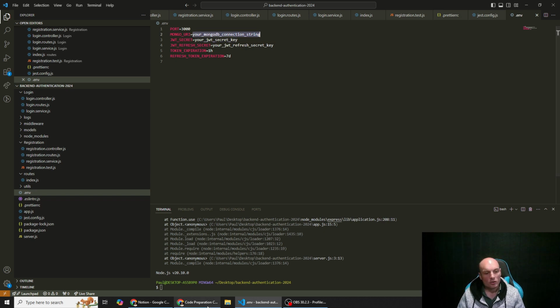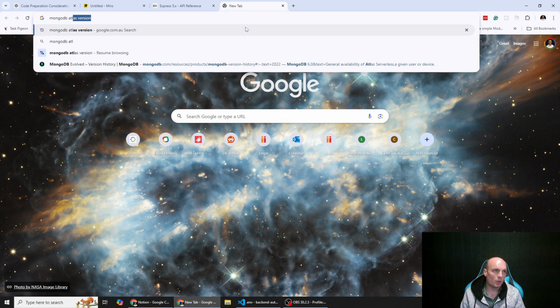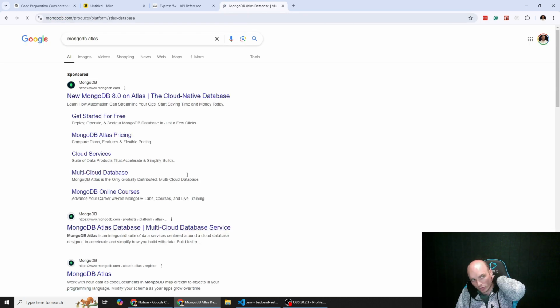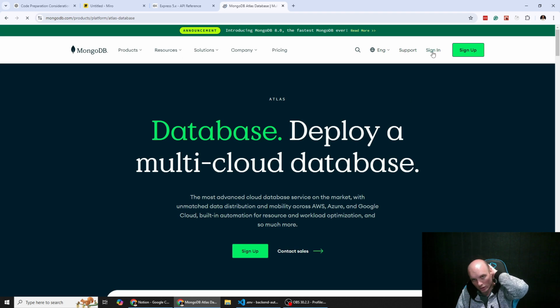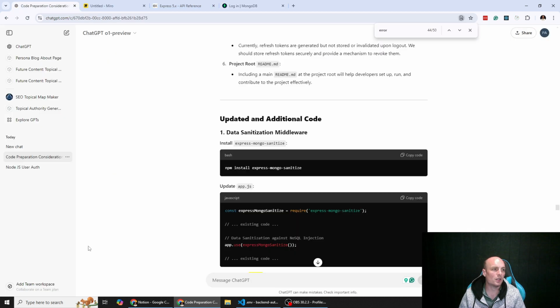So what I'm going to do is go to MongoDB Atlas, which is basically a cloud version of MongoDB. It saves you having to install it and run it on your own machine, although you can do that. Maybe we should do that. I think I might have MongoDB already.